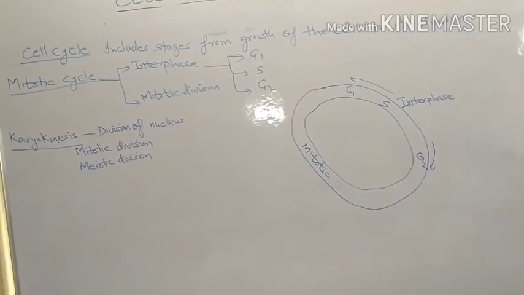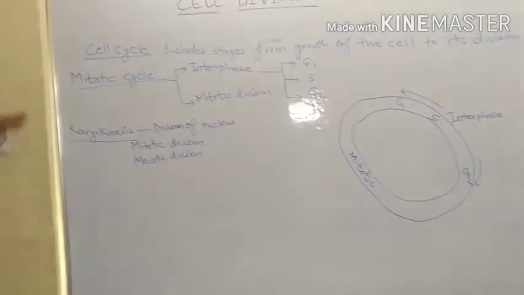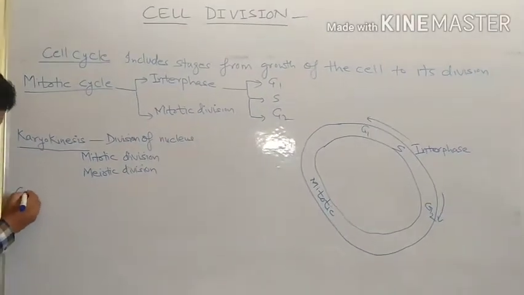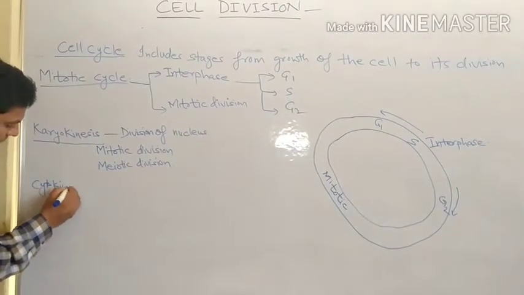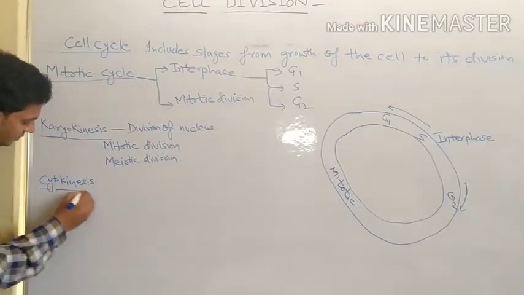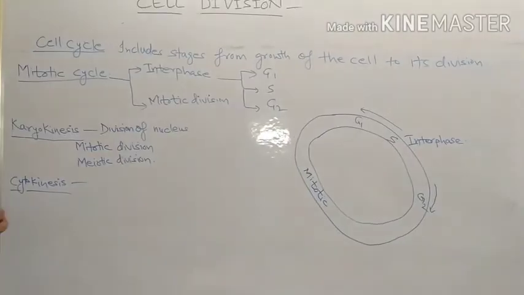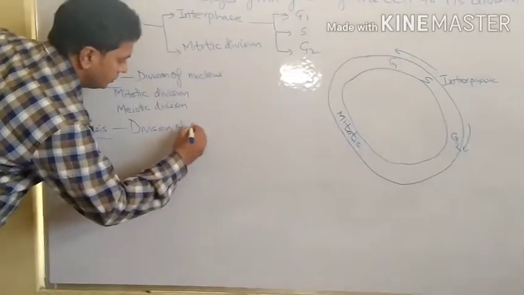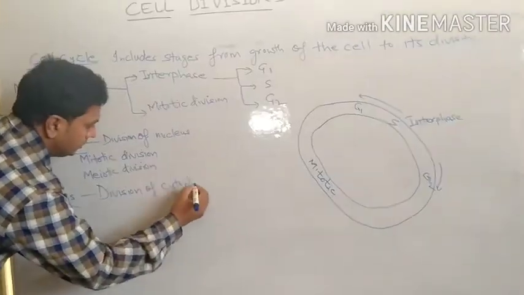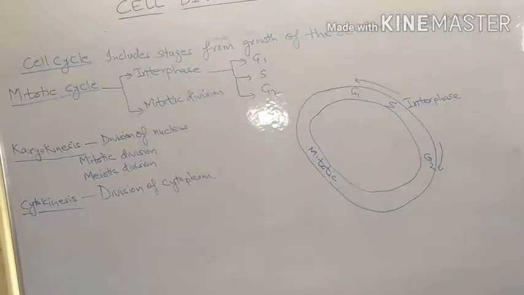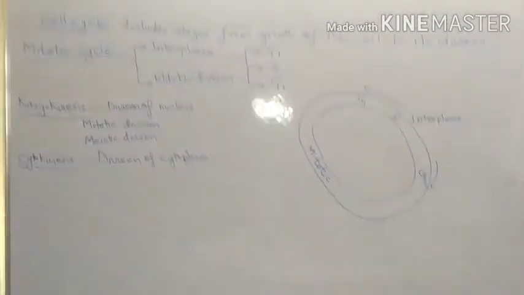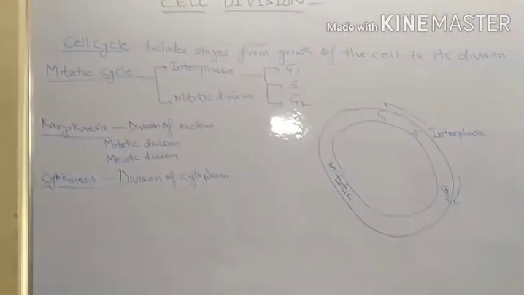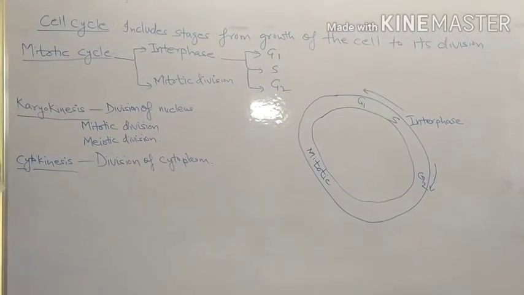After this, division of the cytoplasm is called cytokinesis, which follows karyokinesis. So we will now discuss mitotic cell division in detail first, then we will go to meiotic cell division.